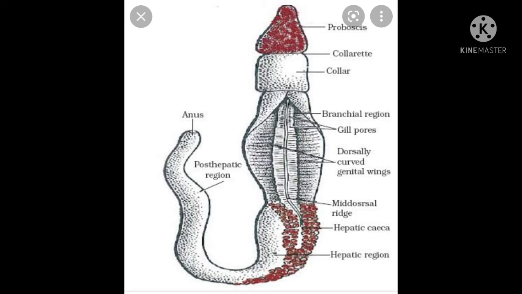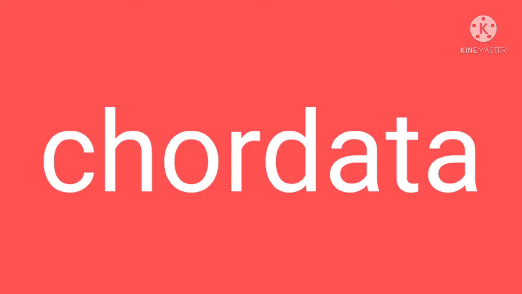The notochord is a long rod-like support structure, a cord, that runs along the back of the animal, separating the nervous tissue from the gut. It provides a base for muscles to attach for ease of movement. Examples of Protochordata are Balanoglossus and Herdmania.